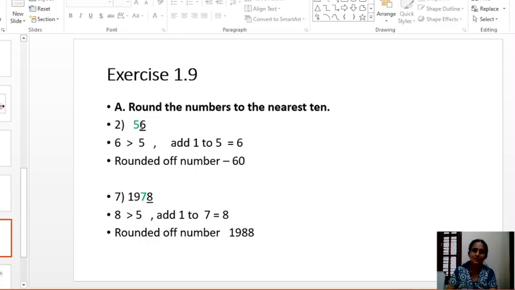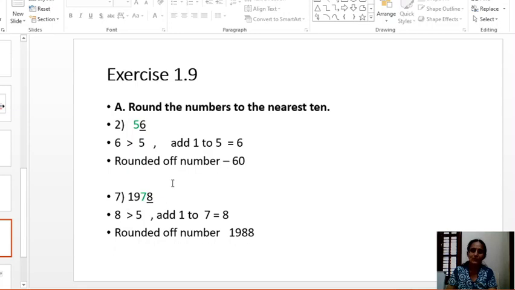The right digit is 6 here. 6 is greater than 5. Add 1 to 5. You will get 6. Now in the rounded off number, instead of 5, write 6. Next digit is 0. The rest of the digits are 0. That is what the rule says. The rounded off number is 60.